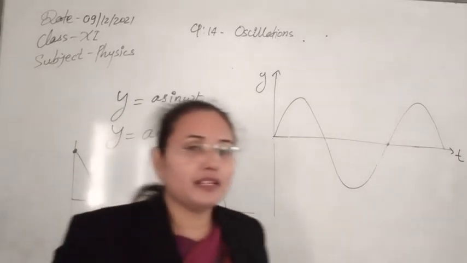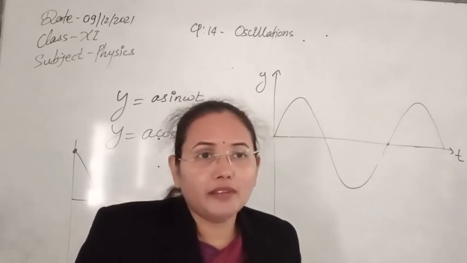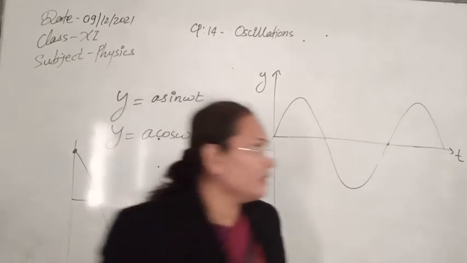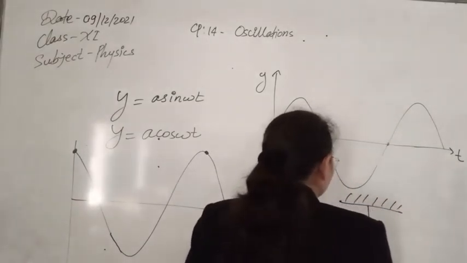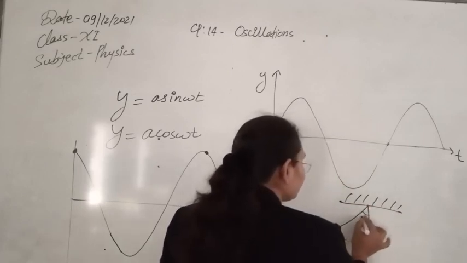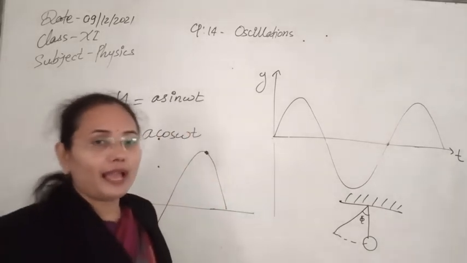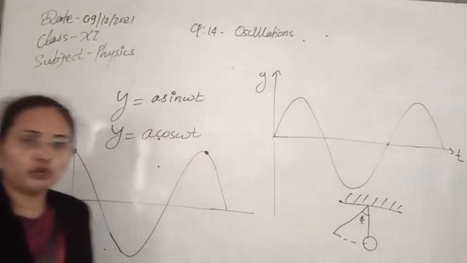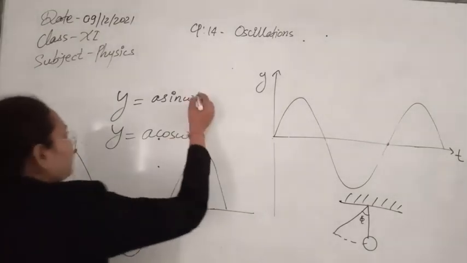Omega is the angular frequency. Whenever we are fixing one end, suppose this is the fixed end and the bob is oscillating, then with the fixed end you can see it is always making some angle here. So it is also doing angular motion, and if it is doing angular motion, it will have angular frequency, and that is denoted by omega.